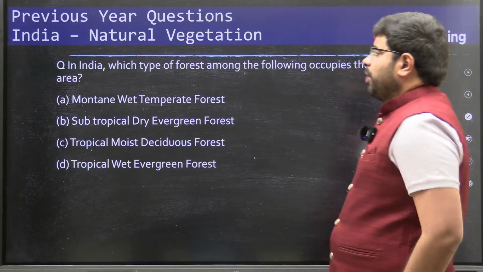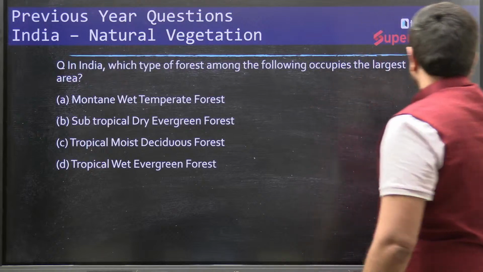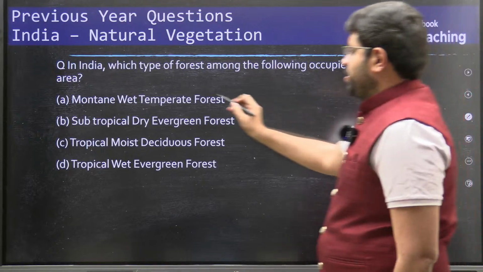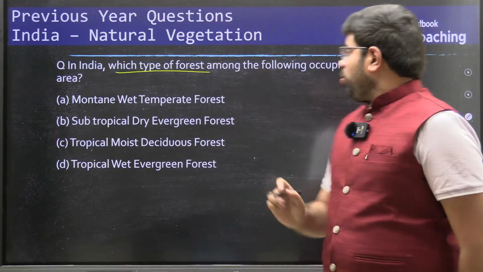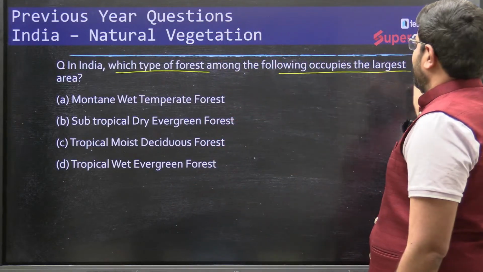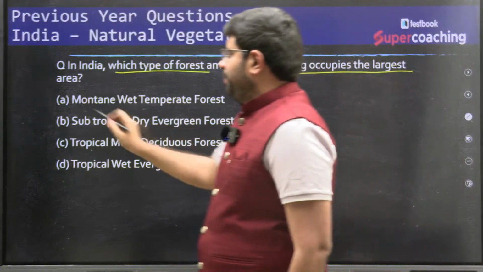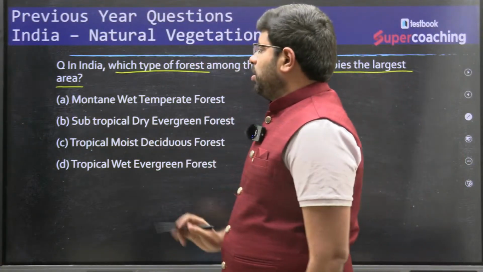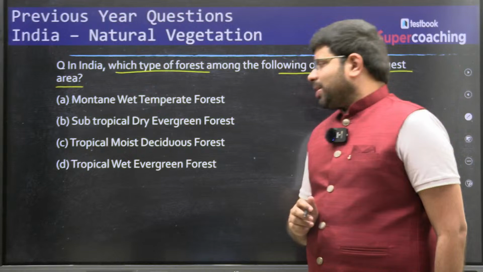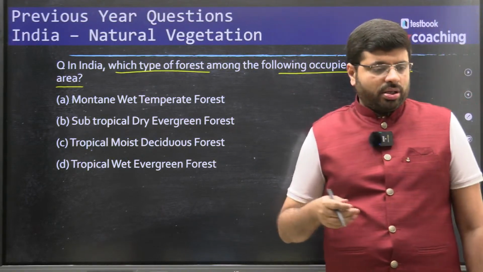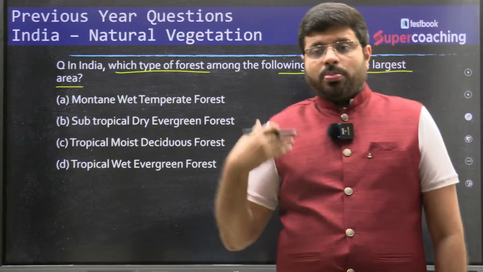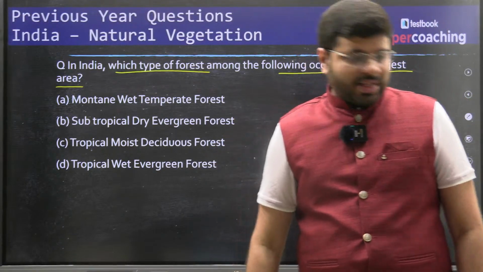Right. So now you can see here, in India, which type of forest among the following occupies the largest area? The largest area. Montane wet temperate, subtropical dry evergreen, tropical moist deciduous, tropical wet evergreen. Answer it. Put it in the comment section. Let me see in the live chat.